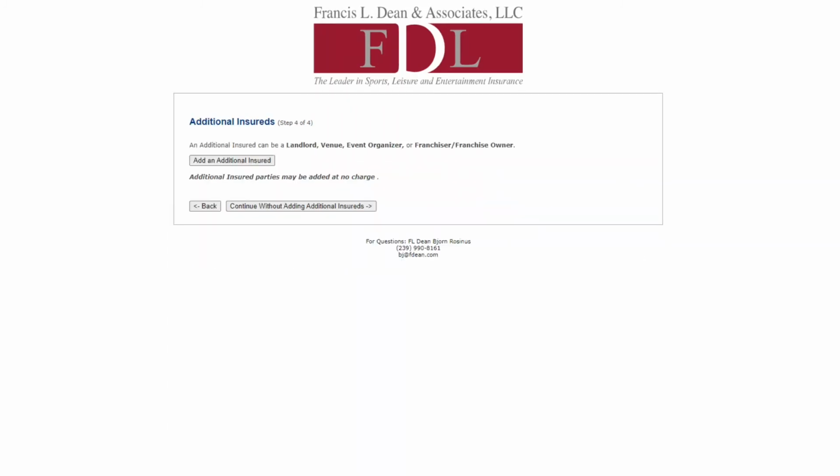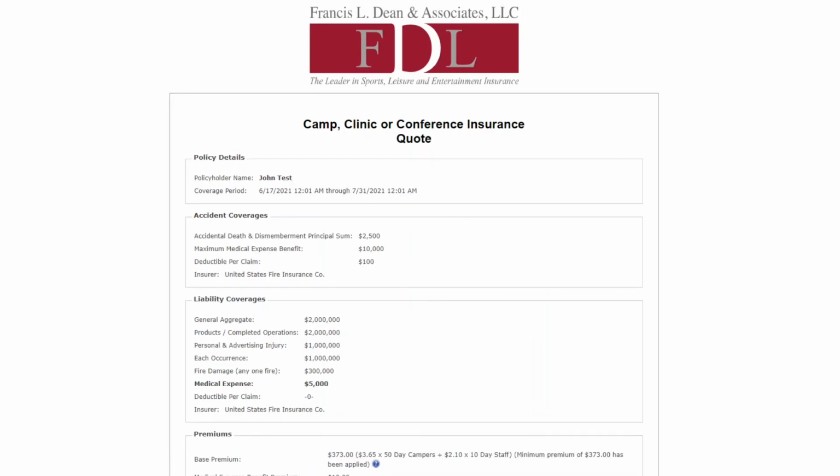We're finally ready to add additional insureds. If you don't have the information of all your additional insureds now, or another one comes up, you can simply contact customer support and get your policy quickly appended. And as easy as that, you're done filling out your application.